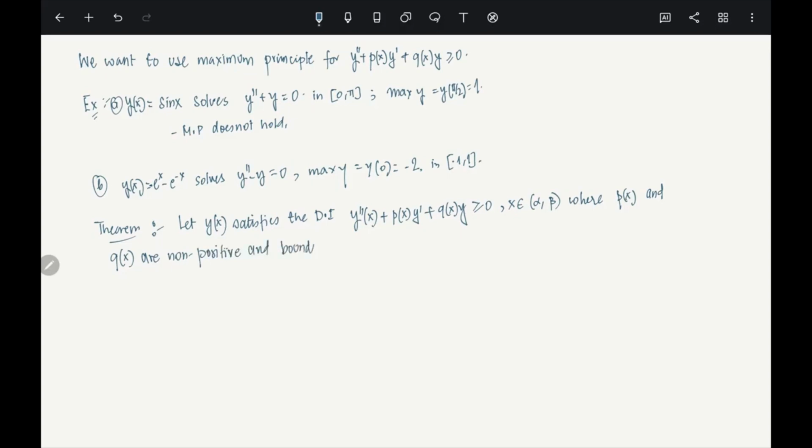Please remember, non-positive and bounded, very, very important. We need these particular conditions. Clear? In every closed subinterval of (alpha, beta).